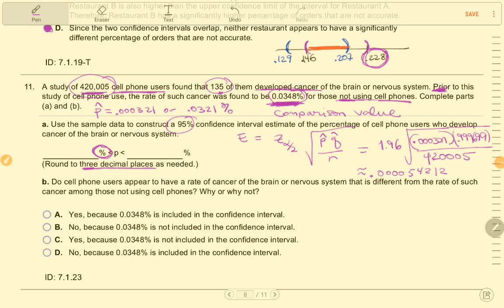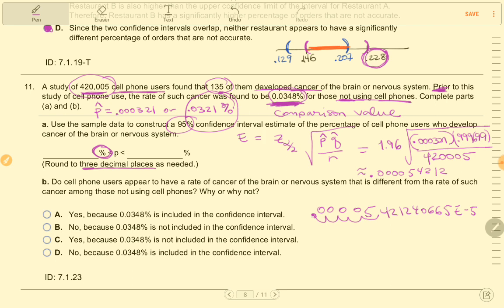So the answer I got when I moved the decimal, so first it gave me scientific notation 5.42124066 e negative 5. So what that means is times 10 to the negative 5 power, so move this back 5 times. 1, 2, 3, 4, 5, which means you have 4 zeros in front. And I'm going to turn that into a percentage, and then I'm going to add it and subtract it from the percentage version of p hat.